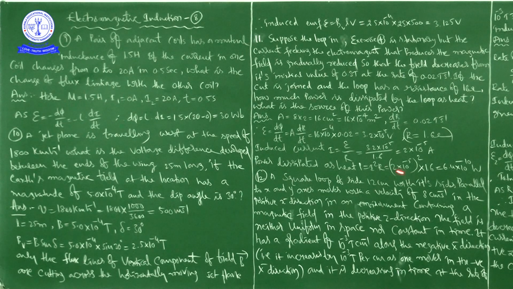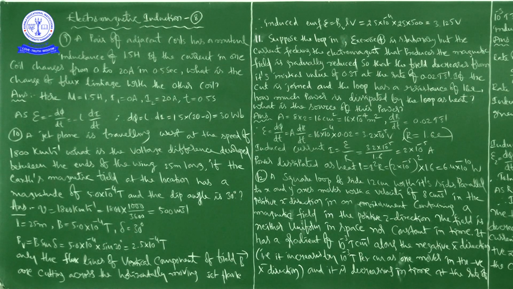First, area A is equal to 8 into 2, that is what we had from the last problem. Keep the exercise 4 problem just before you.